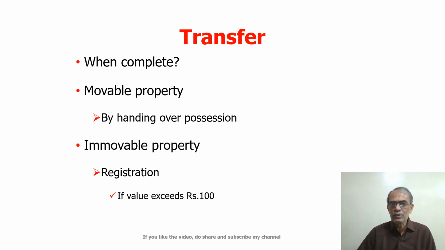Now, what is the significance of this 100 rupees? It is because the act was passed way back in 1882. At that time, 100 rupees probably could have bought some immovable property, but since then this amount has not been changed. It continues even today. In other words, as of today, every immovable property would be covered by this definition. That means if you transfer any immovable property, the transaction is complete only on registration of that deed.